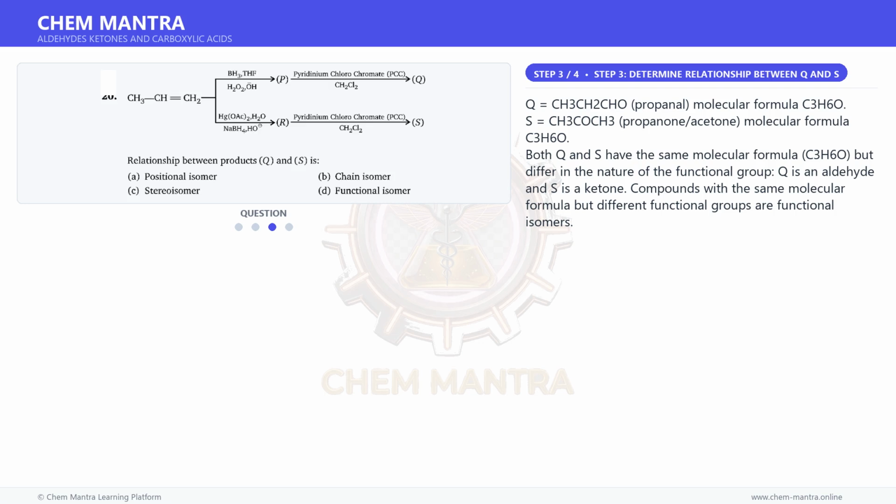Q is CH3-CH2-CHO, propanal, molecular formula C3H6O. S is CH3-CO-CH3, propanone, acetone, molecular formula C3H6O. Both Q and S have the same molecular formula, C3H6O, but differ in the nature of the functional group. Q is an aldehyde and S is a ketone. Compounds with the same molecular formula but different functional groups are functional isomers.